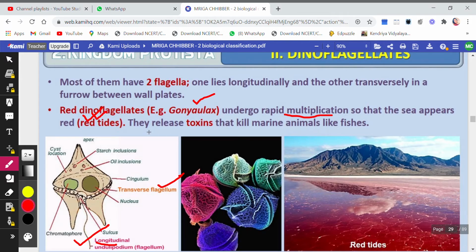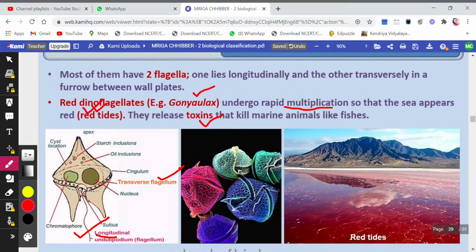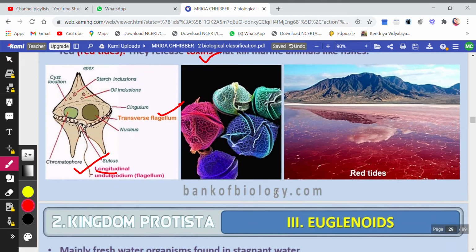Because this type of dinoflagellate multiplies rapidly and a whole layer becomes visible over the sea, because of which the color of the sea appears to be red, and hence we call it the Red Sea. They release toxins, of course, not good, and they kill marine animals like fishes. They are harmful for marine animals.